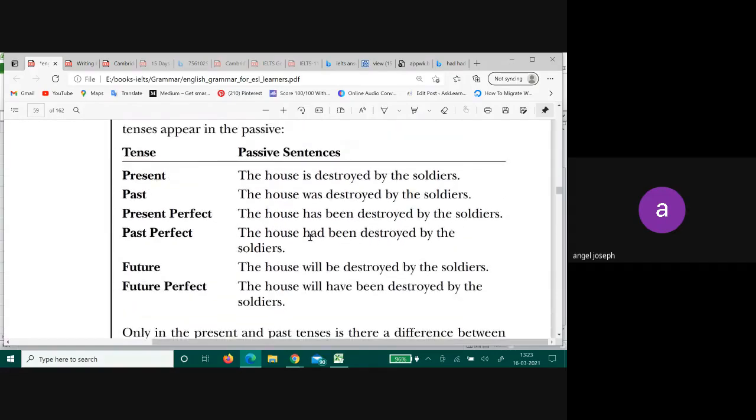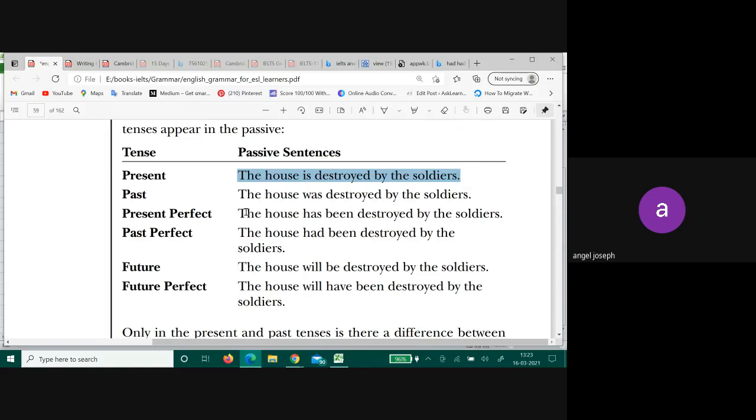Now, what I wanted to show you is this one. This is in the present, right? This is present simple, habitual. Change it into in progress. The house is being destroyed by the soldiers, right? That is present continuous. Okay. The house was being destroyed.